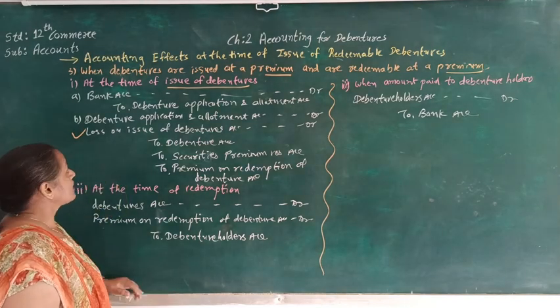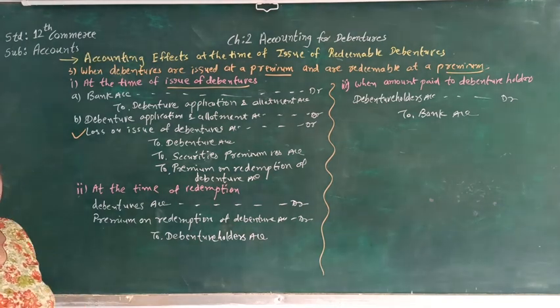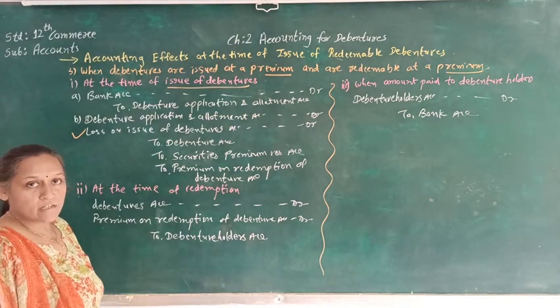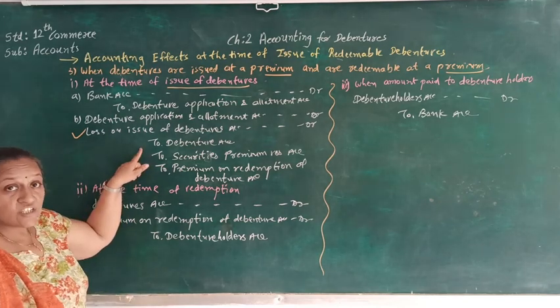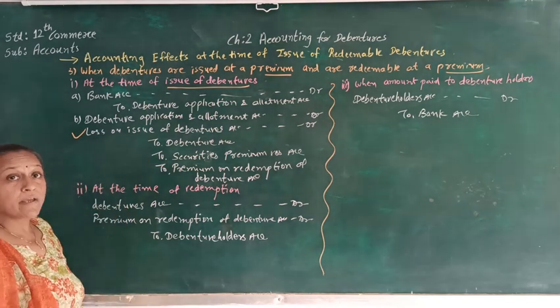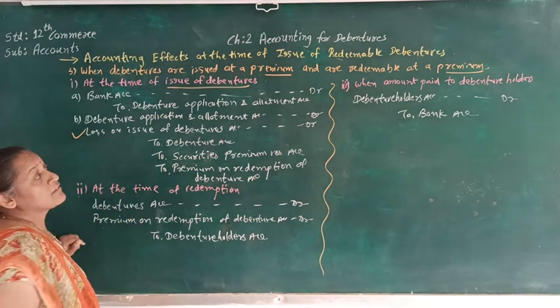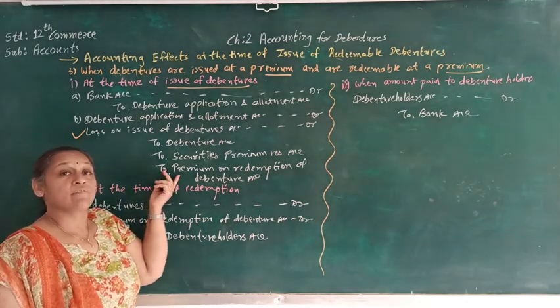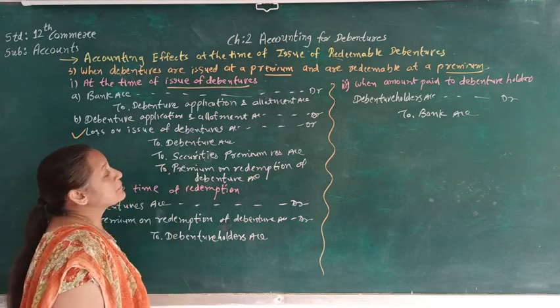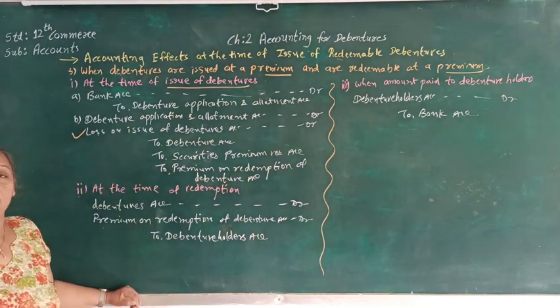So here the journal entry will be debenture application and allotment account debit, loss on issue of debenture account debit to debenture, to security premium, and the same amount that we have kept for the loss we are going to credit and provide, and that will be premium on redemption of debenture account.